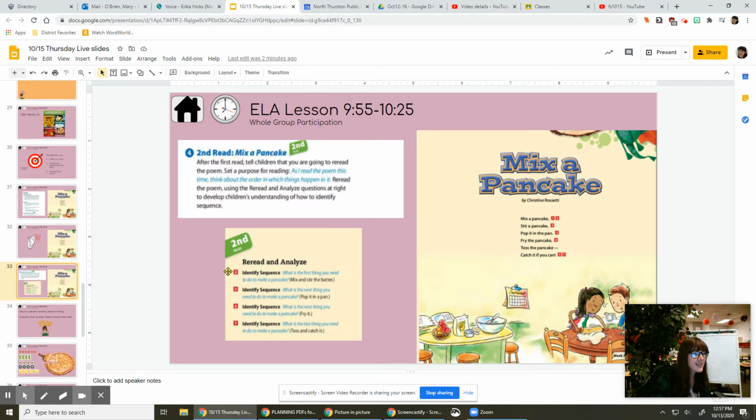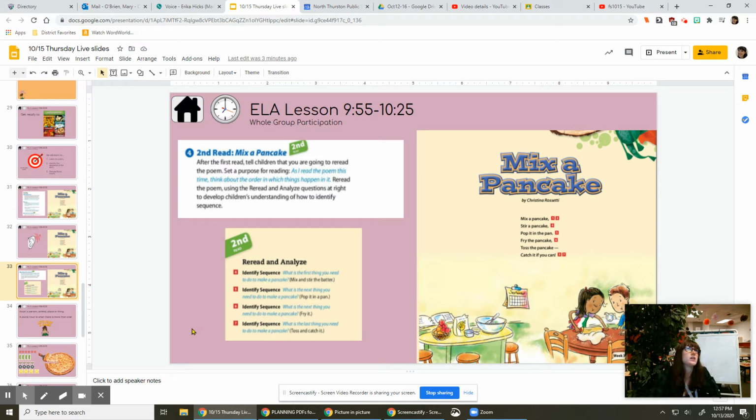Good work. Now let's take a second to think. What happened first? How do you make a pancake? They had to mix the pancake, right? And then what happened next? Oh, they had to stir the pancake. What happened next? They popped it in a pan. What happened next? Then they fried up the pancake. What happened next? They tossed the pancake. And what happened last? Catch it if you can.